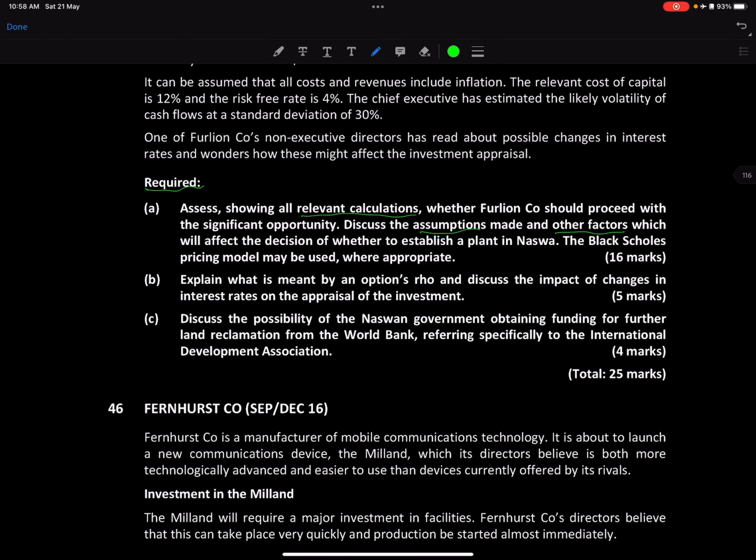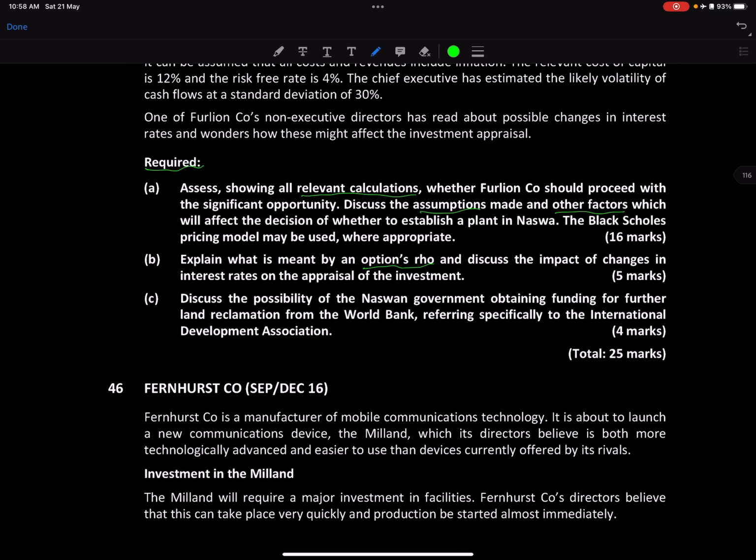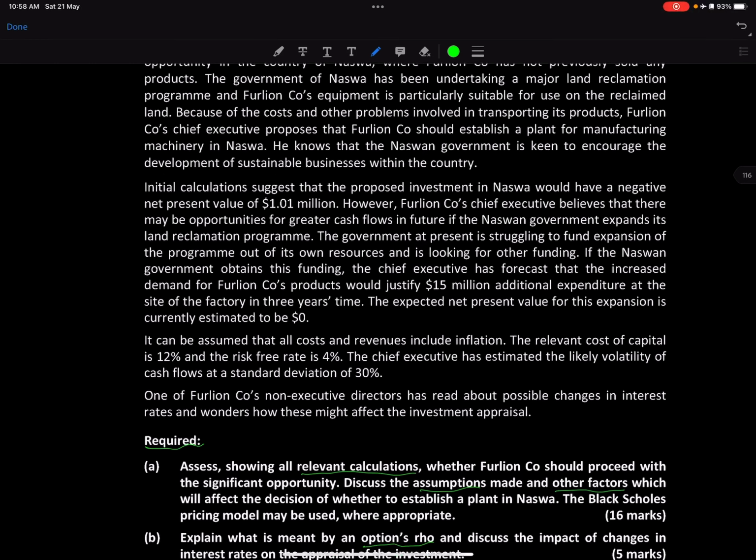Part B: explain what is meant by option rho and discuss the impact of changes in interest rate on the appraisal of the investment. So option rho is the change in the option value in respect of a change in interest rate, right? Part C is to discuss the possibility of the Nazwan government obtaining funding for further land reclamation from the World Bank, referring specifically to the International Development Association. Okay, so they need some kind of funding, right?